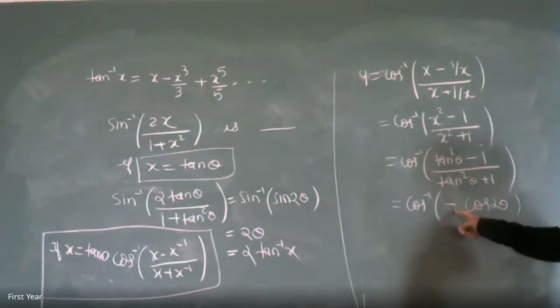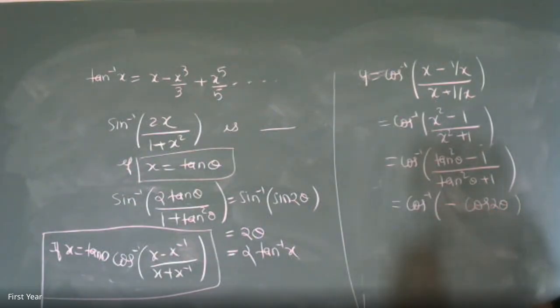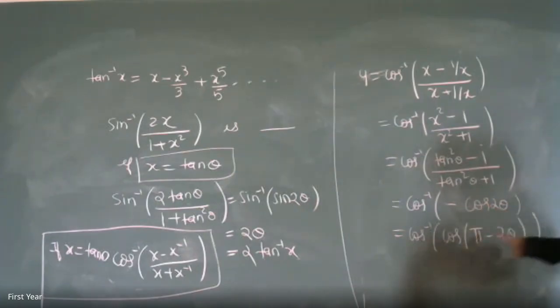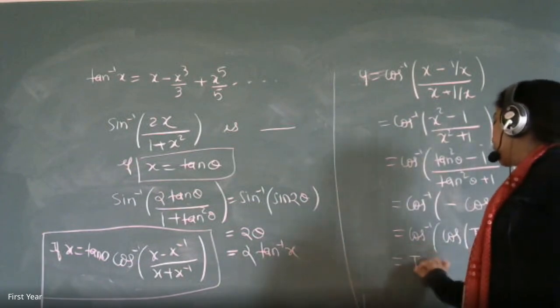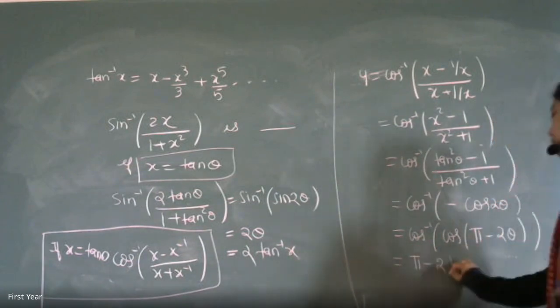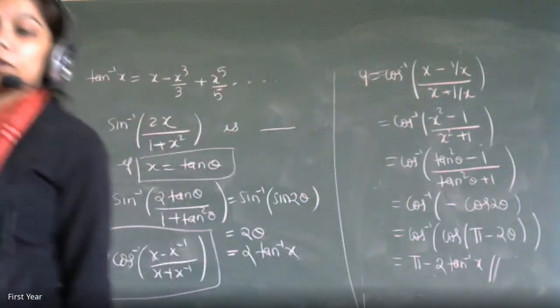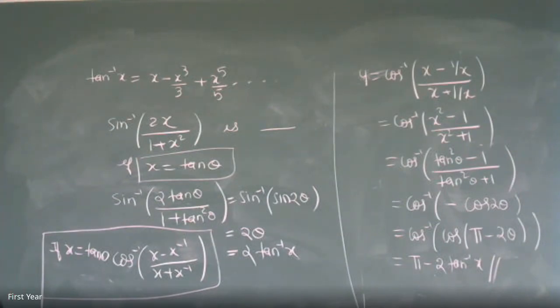But I don't want this minus sign between cos inverse and cos. So how will you change it? Use the angle formula. This is cos inverse of cos of (pi minus 2 theta). Minus cos theta is cos of (pi minus theta), so your theta is 2 theta. Cos and cos inverse cancel and we get the answer: pi minus 2 theta, where theta is tan inverse of x. That's the answer. Is this okay? Everyone? Yes, ma'am. Please write it down quickly.